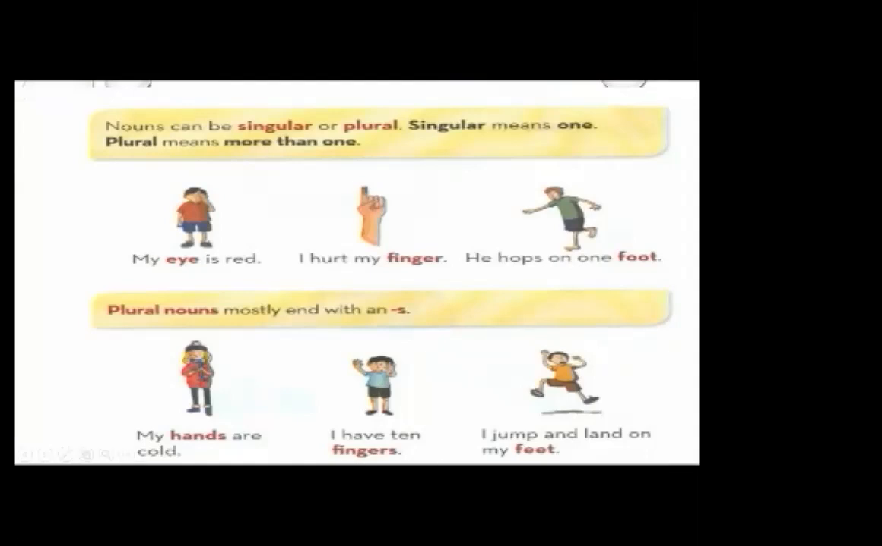Second is, I hurt my finger. We are talking about again one thing, so it's singular. He hops on one foot. The foot is also singular. Now my hands are plural nouns, mostly with an s. My hands are cold. You can see that hand is singular, but we added s and it becomes hands. I have 10 fingers. One finger and 10 fingers.